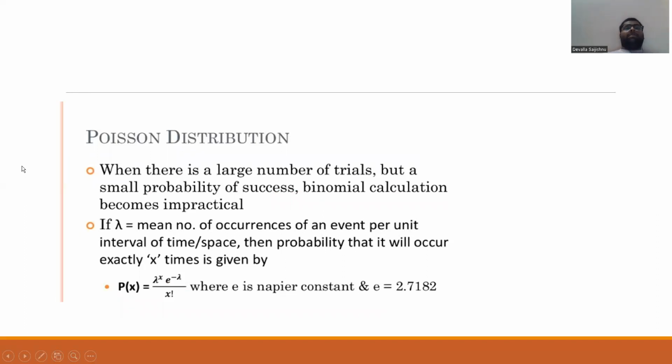When there is a large number of trials but a small probability of success, binomial calculation becomes impractical. If lambda is the mean number of occurrences of an event per unit interval of time, then the probability that it will occur exactly x times is given by P(x), known as the Poisson distribution.